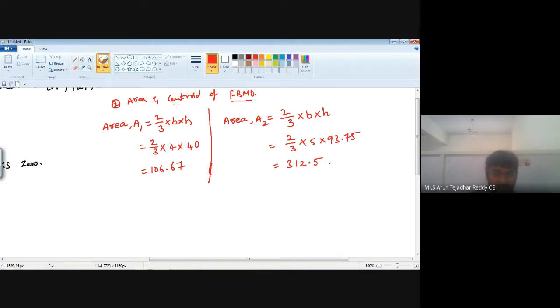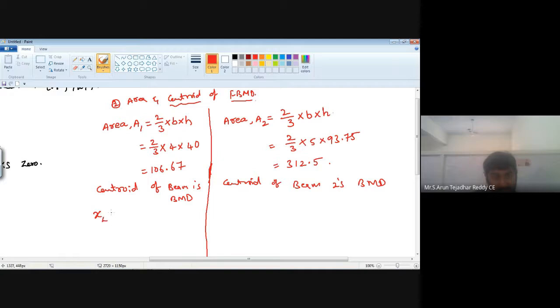And next one is centroid. Centroid of beam 1's bending moment diagram, and here centroid of beam 2's bending moment diagram. And if you observe clearly, we have centroid at two distances.